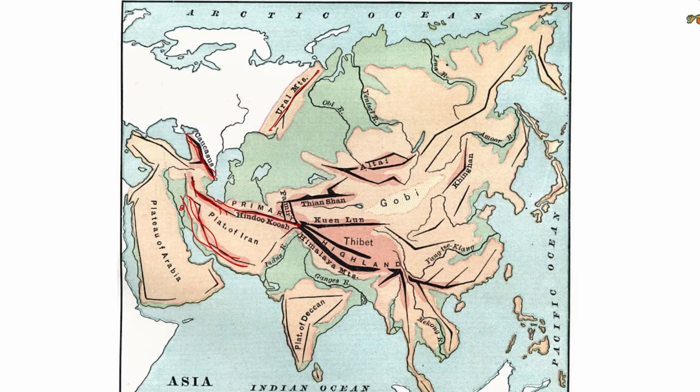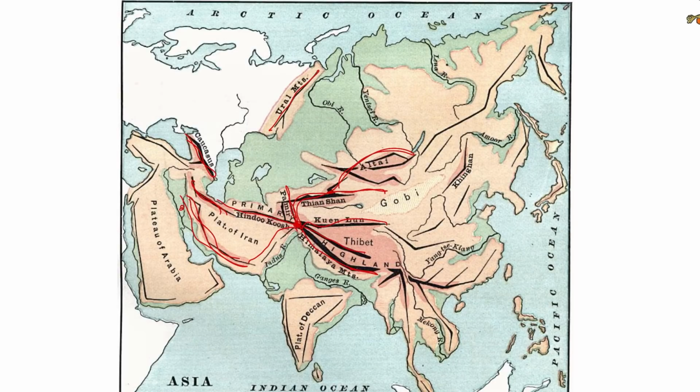Okay, and then coming back to this Pamir knot, so Pamir flows here, then Tian Shan will flow here, and Altai Mounts will flow here, and then the Kunlun range. Okay, and then we have the Tibet, and then Himalayas. Okay, and here we have the Suleiman and Kirthar ranges.